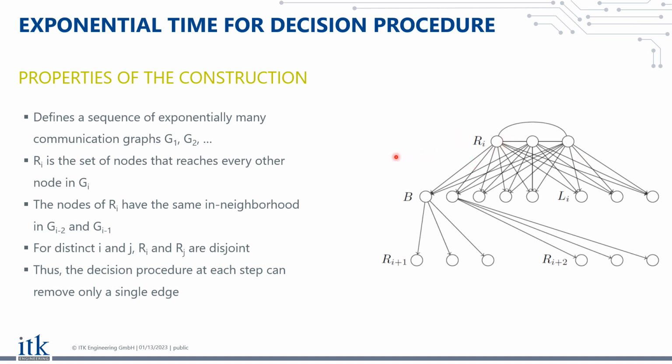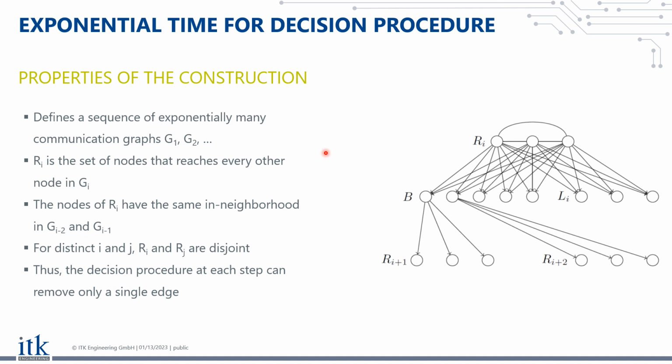And what this results in is basically that the decision procedure, when given this sequence of graphs, in the first step, can only remove the very last graph of the sequence. In the second step, it can remove, or maybe not remove the graph, but actually remove the edge to the last graph. And in the next step, the edge to the graph before the last graph, and so on and so on. And it really has to painstakingly remove one edge at a time.